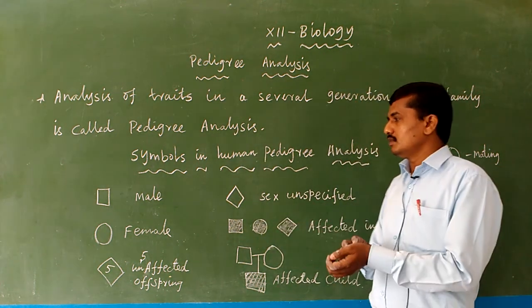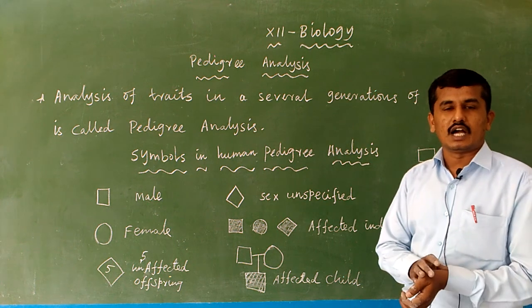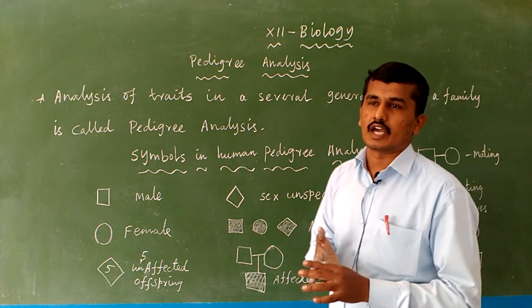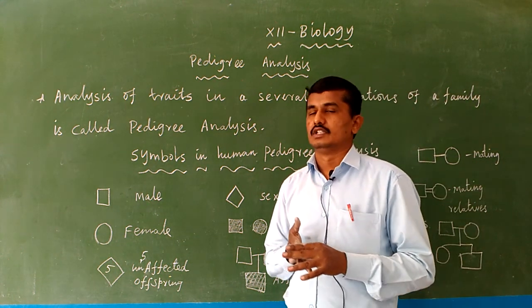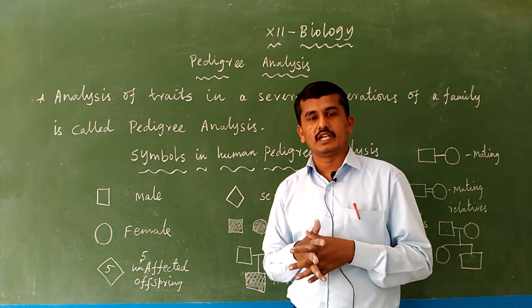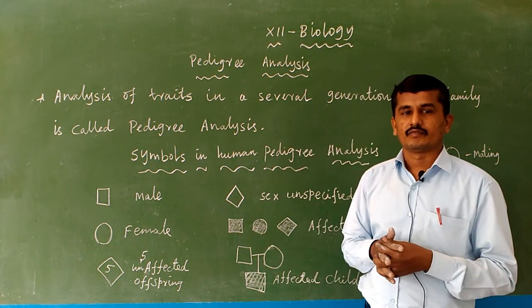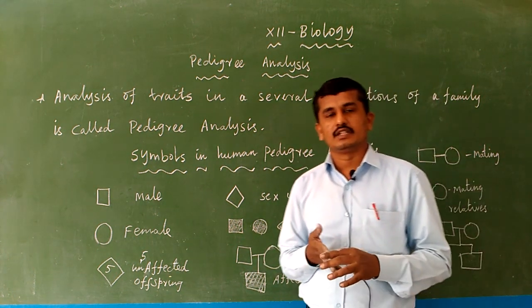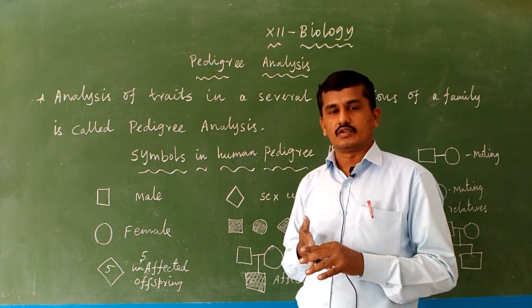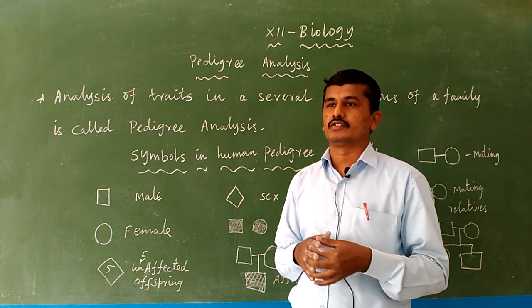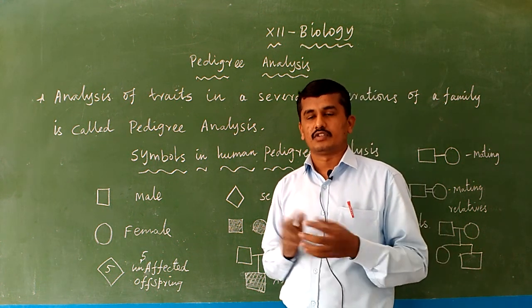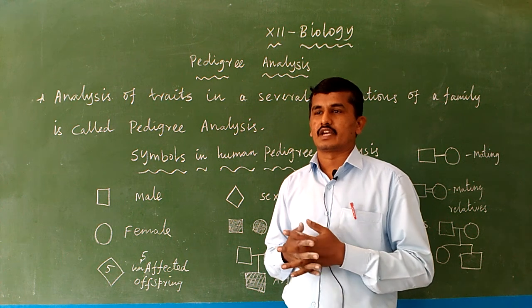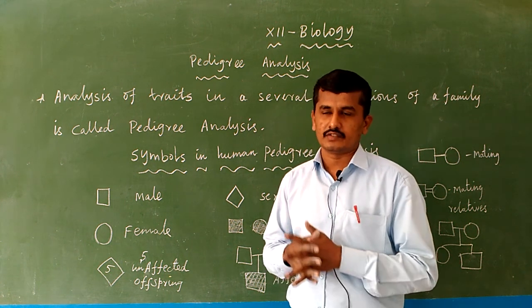This is the term used after Mendel's monohybrid and dihybrid crosses. Normally, you know Mendel, the father of genetics, did research on the garden pea plant with 7 contrasting pairs of characters, 14 versions in total.